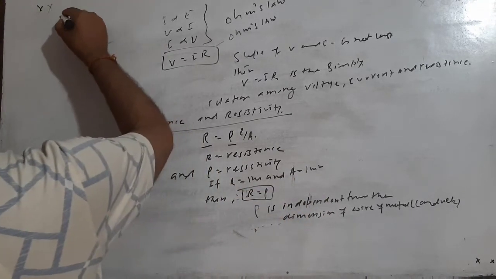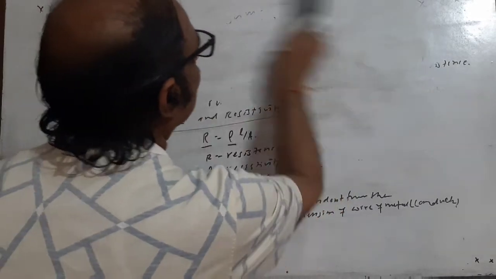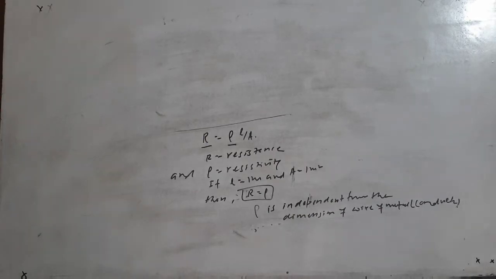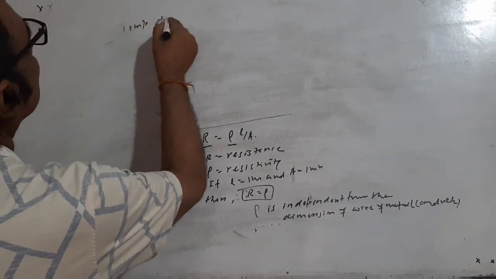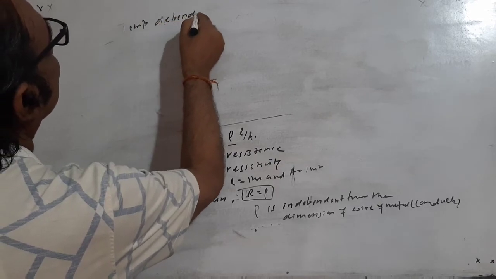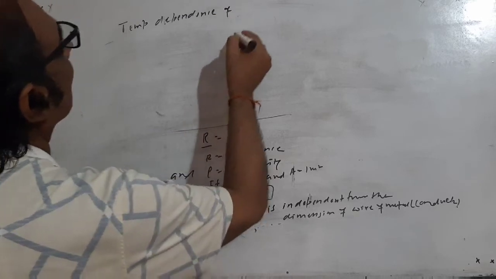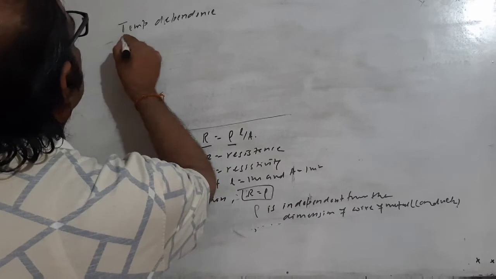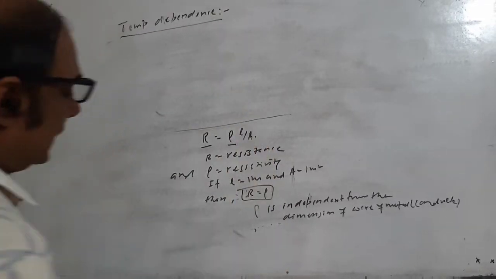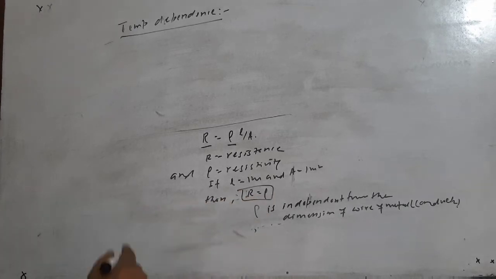So, temperature dependence, in terms of R and in terms of rho.